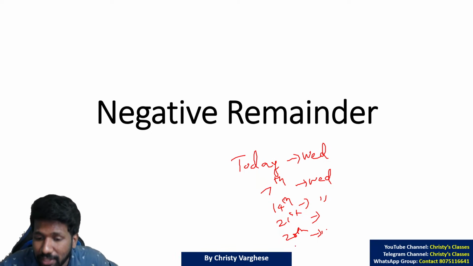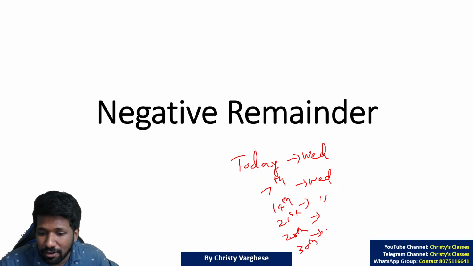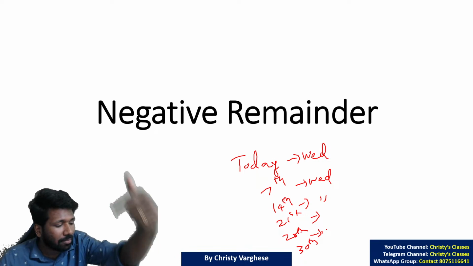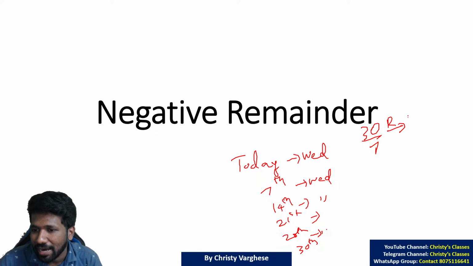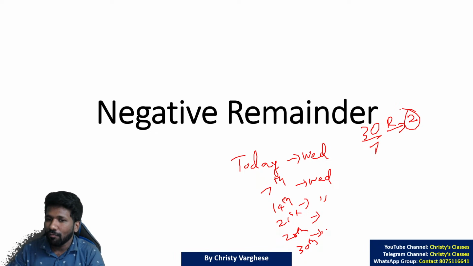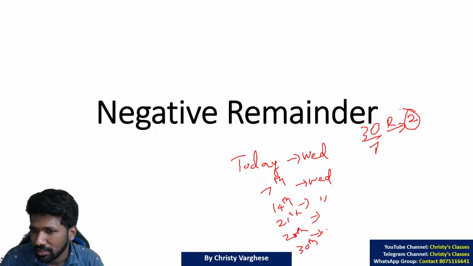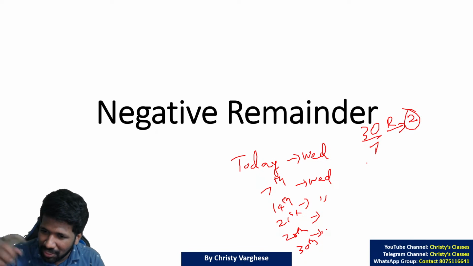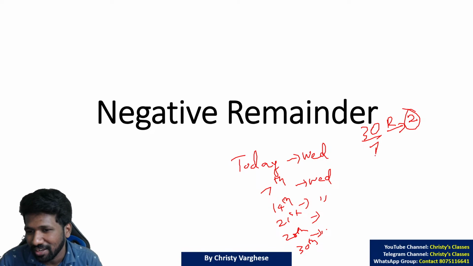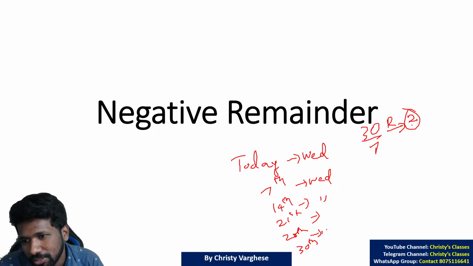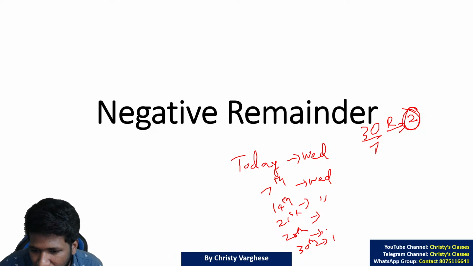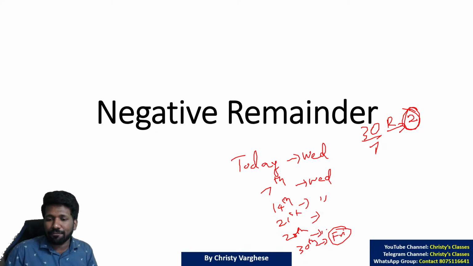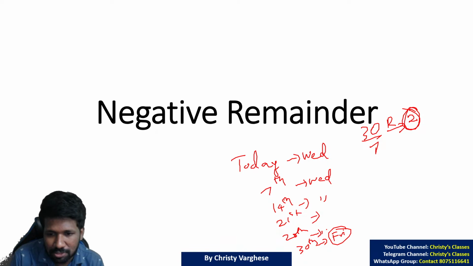That means if you want to find the 30th day, what will I do? I will find the remainder when I divide it by 7. Divide what? Divide 30 by 7. So I am taking the remainder of 30 by 7. This is one practical example of why the remainder theorem is important. Because 30 by 7 is 28 by 7 plus 2 by 7. Na? 28 by 7 gives you 0 remainder. So 30 by 7 gives you 2 remainder. That means Wednesday shifted by 2 days, it will be Friday. The 30th day will be a Friday. All of you are understanding this, please respond.